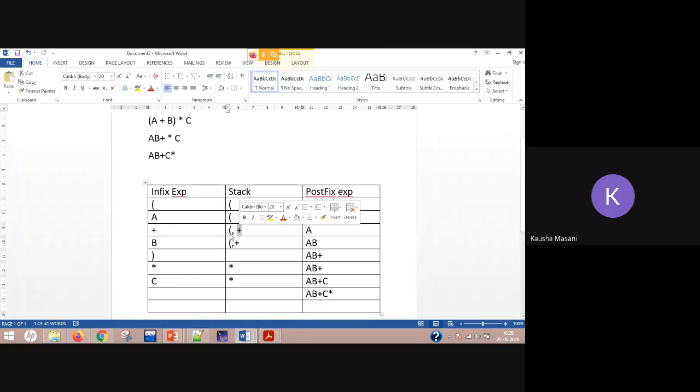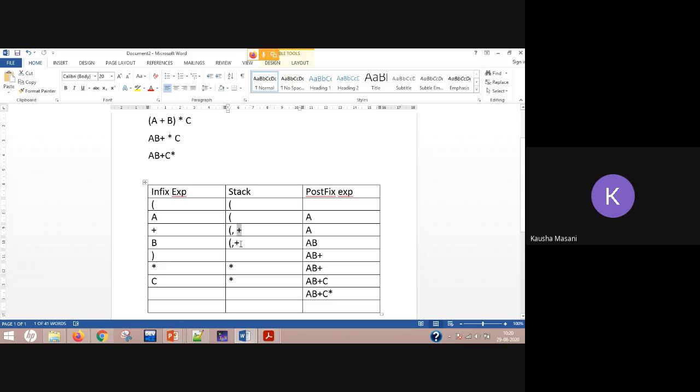Suppose there was a minus sign also, which I am getting from the infix expression, then I had to pop out this plus, and minus will be there in the stack. Like that it is going to go. We'll see the complex examples also. This one I kept for you to understand the concept. Again, as it is the very first time, we are going in a very basic manner first.